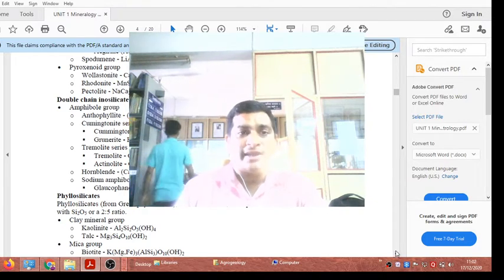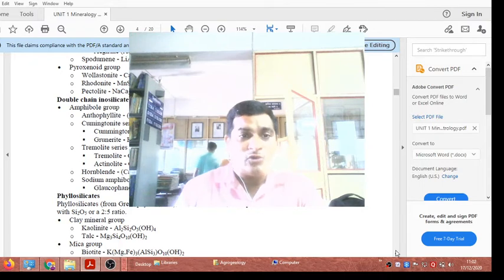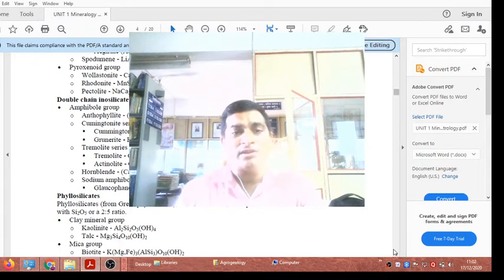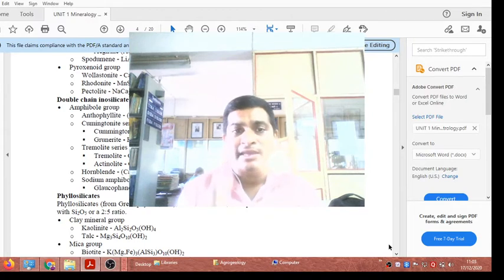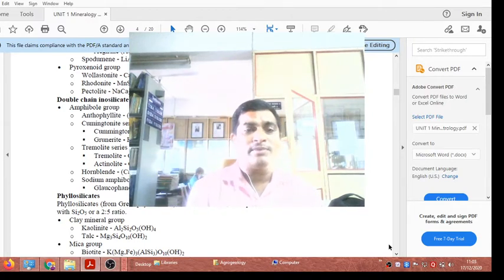Amphibole grouped mineral. In amphibole mineral there are different minerals. Number one, anthophyllite, then cummingtonite, tremolite, hornblende, and glaucophane. Glaucophane is one of the important minerals belonging to the metamorphic minerals. Tremolite and actinolite are also metamorphic minerals.